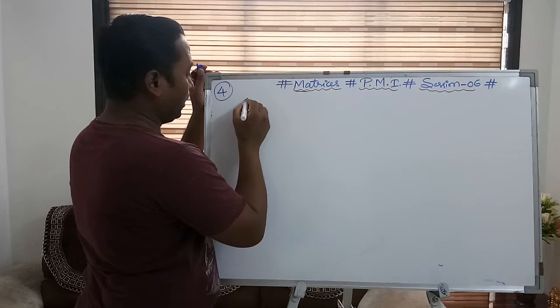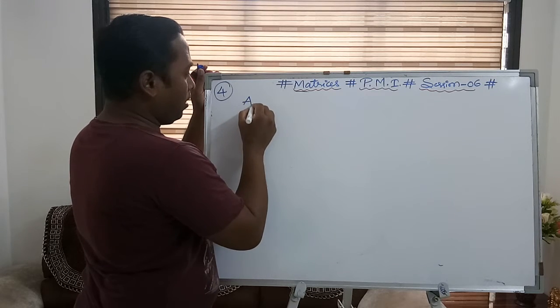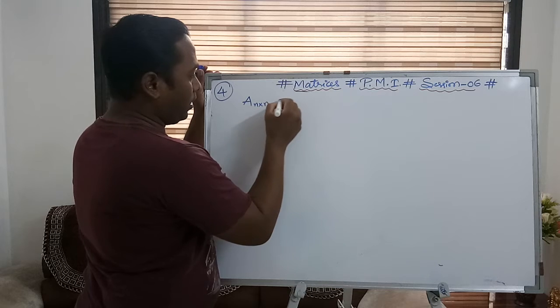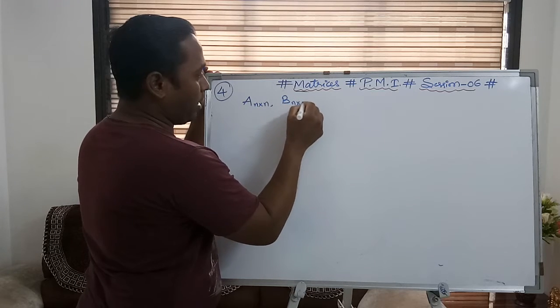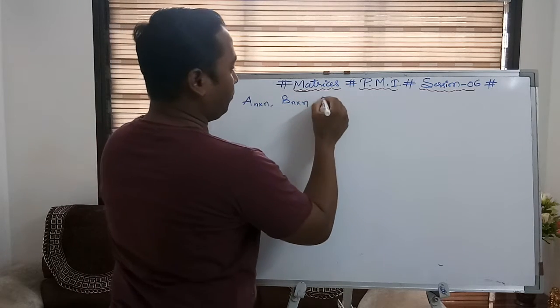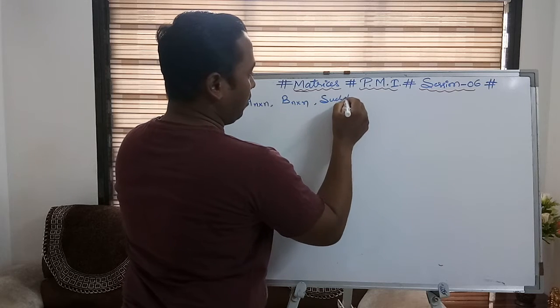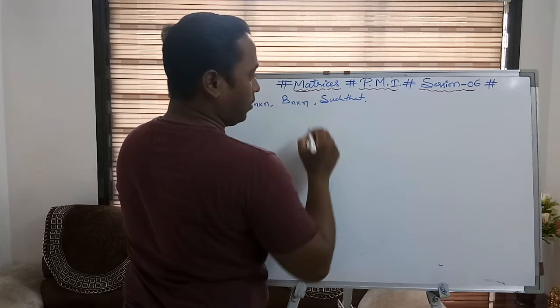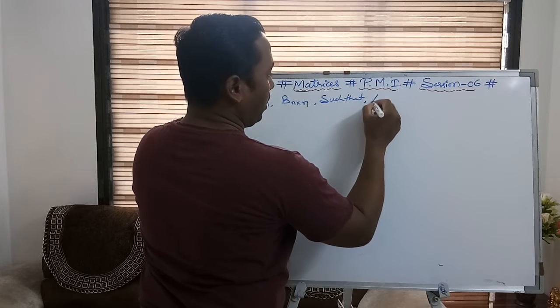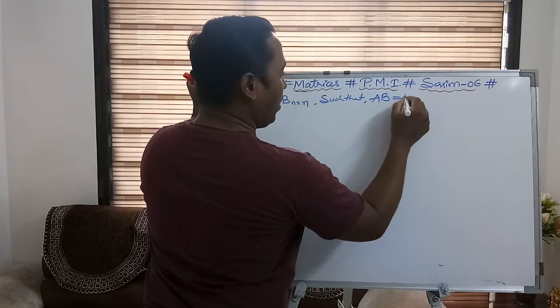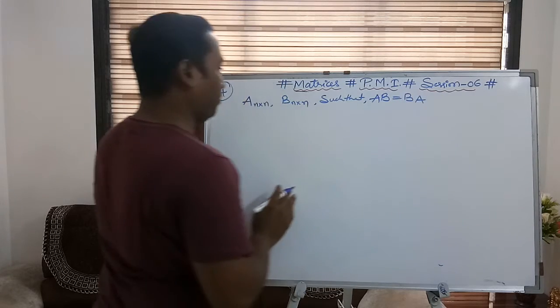Here A is a square matrix, B is also a square matrix of the same order, such that they commute. AB is equal to BA.